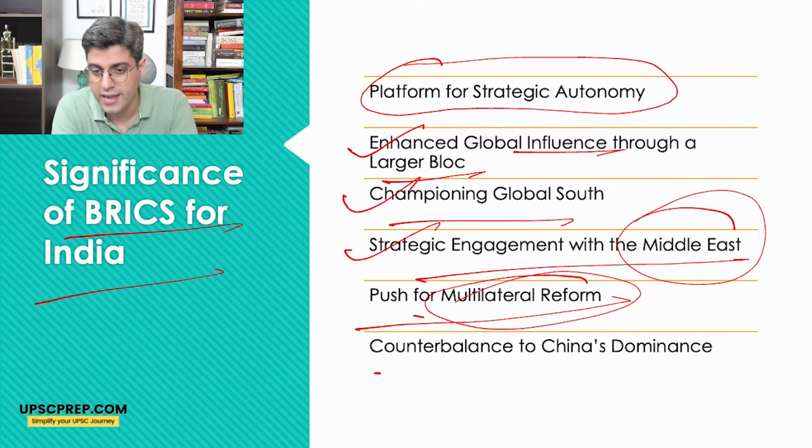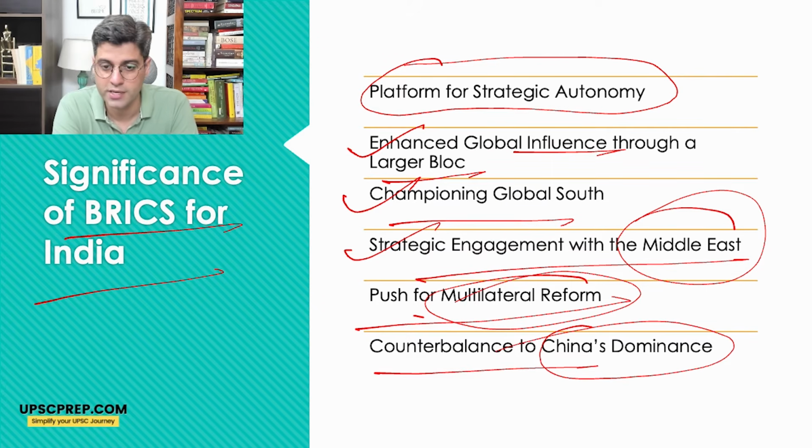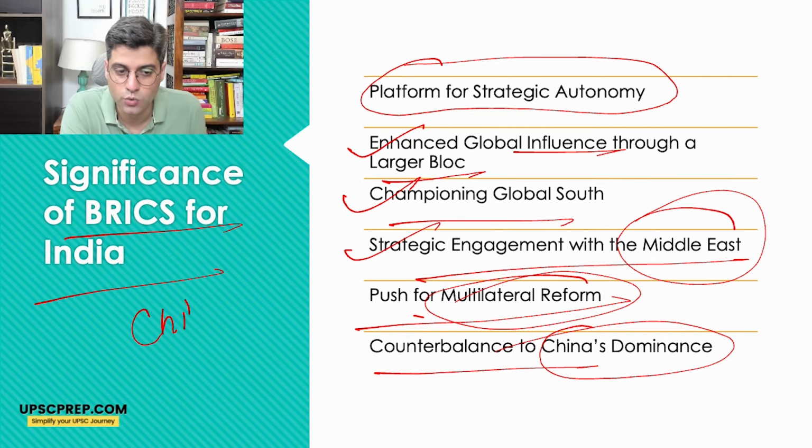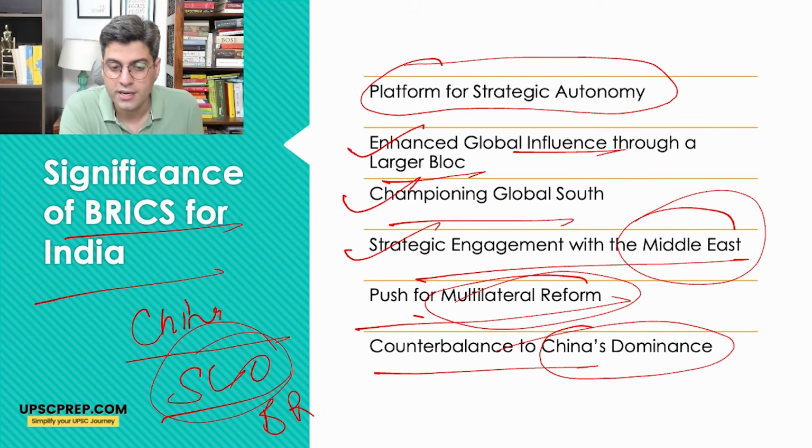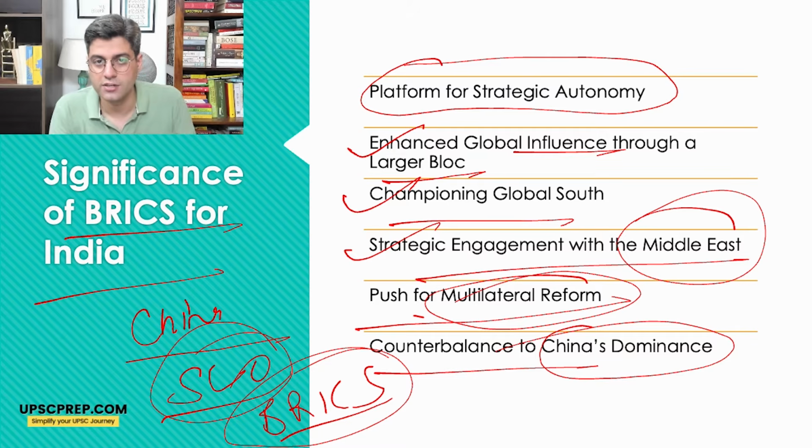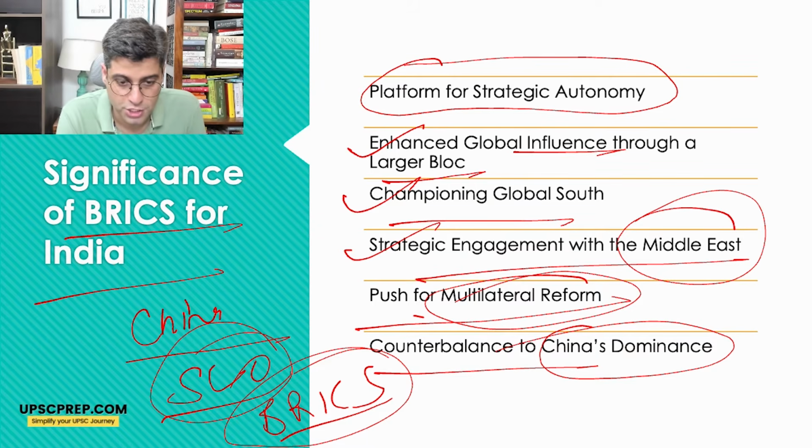It will also push for multilateral reforms, and act as a counterbalance to China's dominance, in that China won't act alone. Through groupings like SCO, which we talked about last week, and BRICS, it will bring China to a table with other countries to talk about the structure for global geopolitics and the global institutional reforms which are required in future.